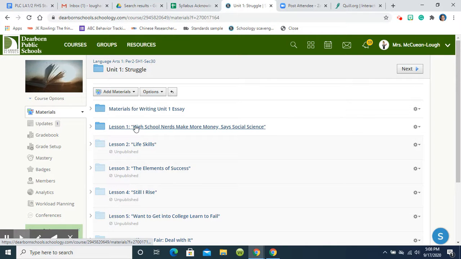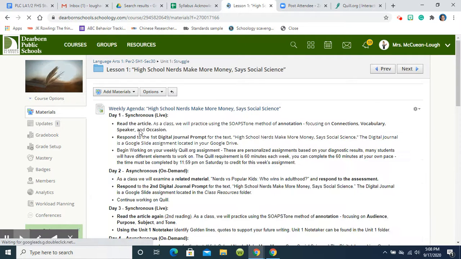Lesson 1 is where we really need to be. High school nerds make more money, says social science. We're going to click on that so that we can open up our folder. Inside our folder is our weekly agenda. Depending on the day that we start, that week starts on that day. You will note that each day has a certain amount of bullet points. Those are your activities to complete.